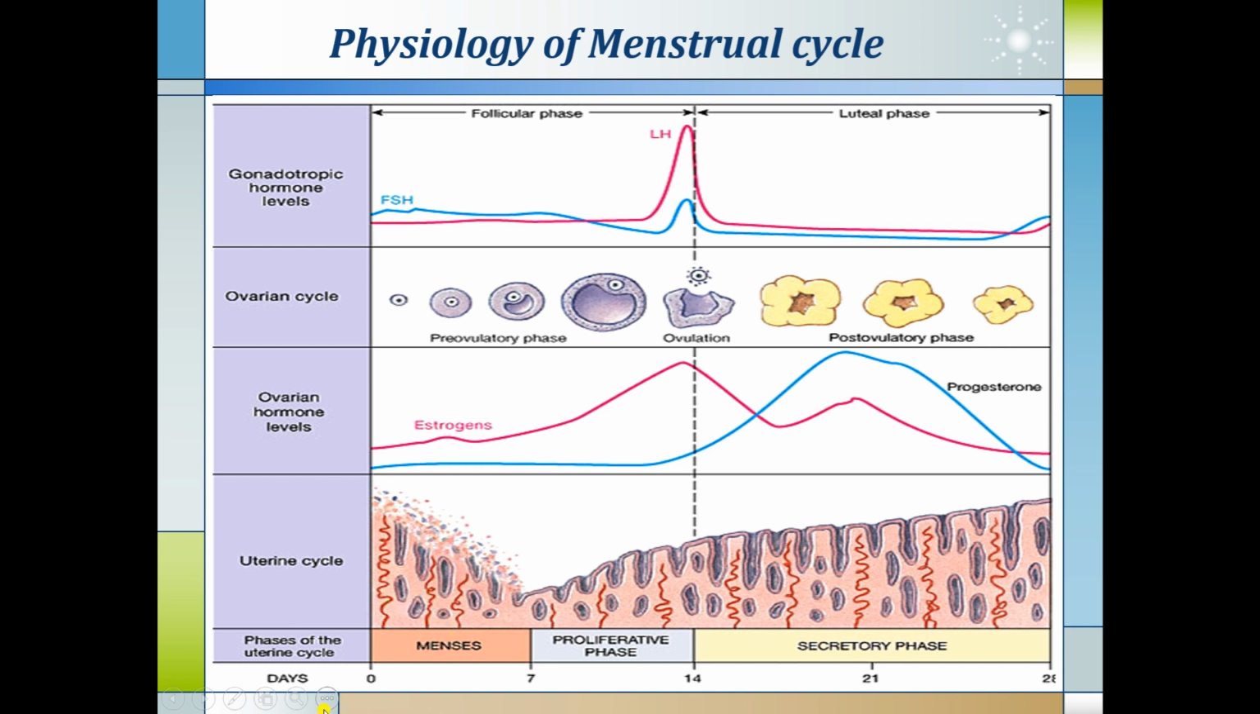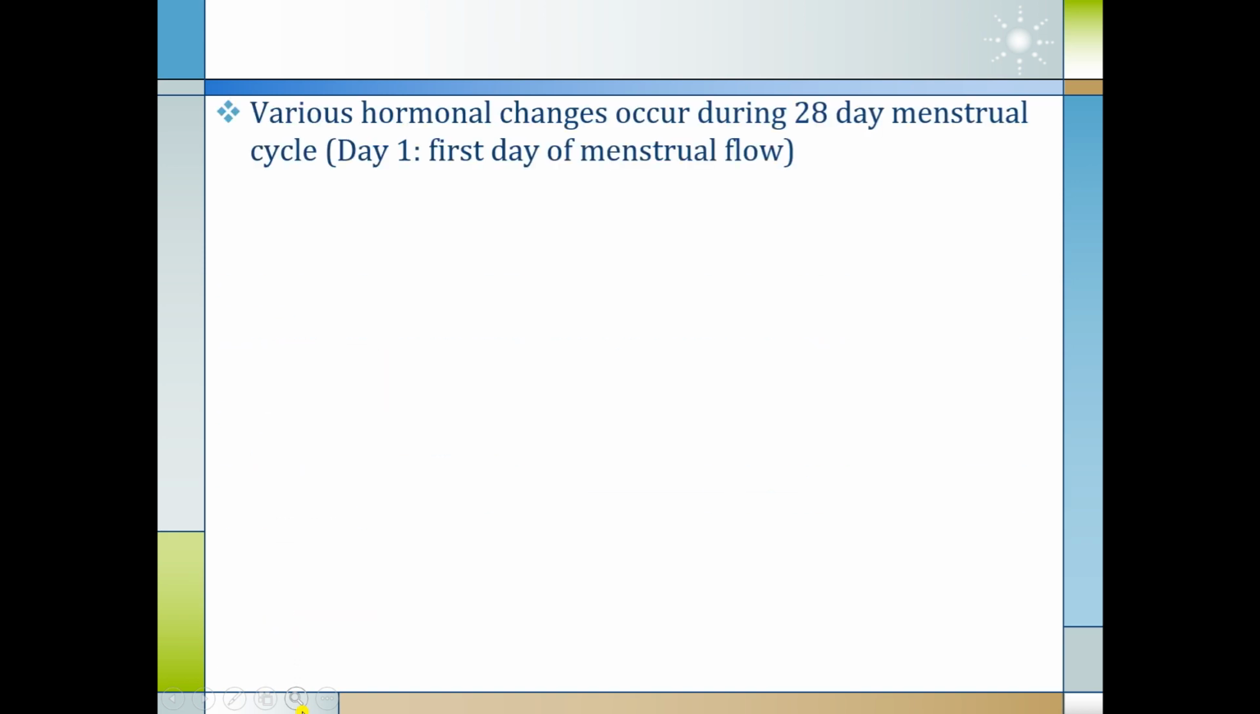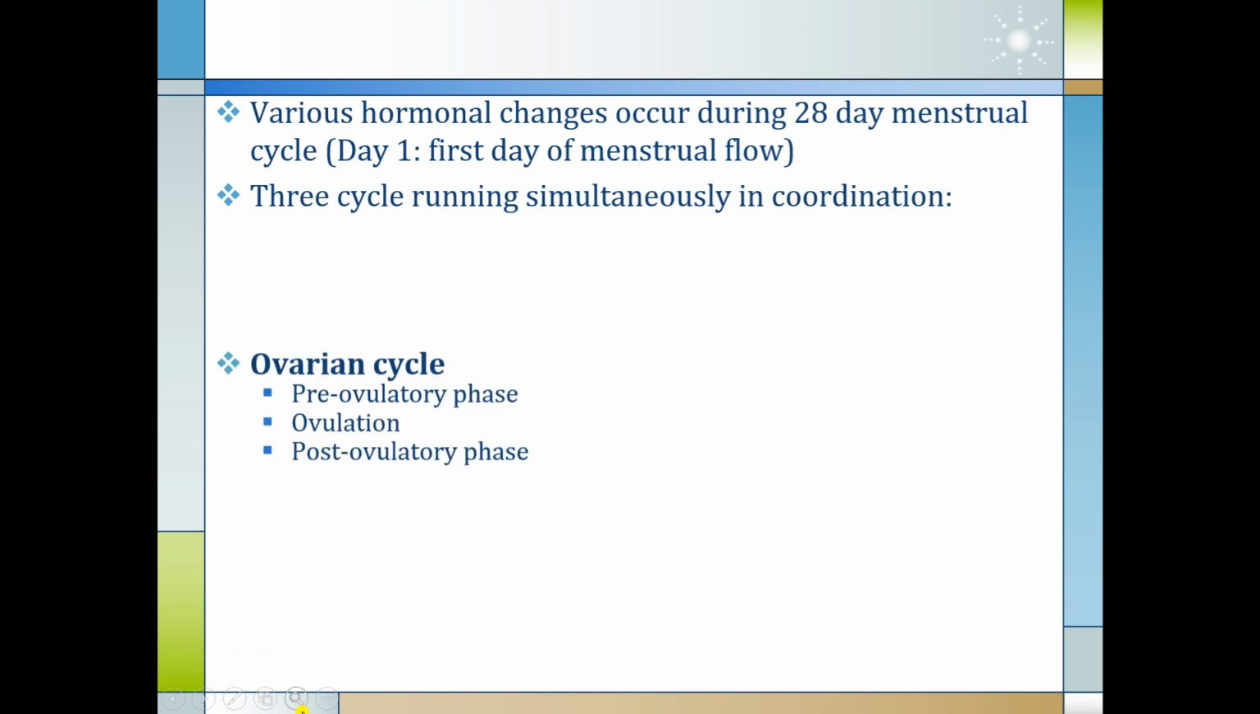So in females, there is a cyclical release of hormones. Along with it, there is an ovarian cycle. Ovaries also release hormones, and there is a uterine cycle. So various hormonal changes occur during the 28-day menstrual cycle, where day 1 is usually considered the first day of menstrual flow. Three cycles run simultaneously, in coordination with each other.